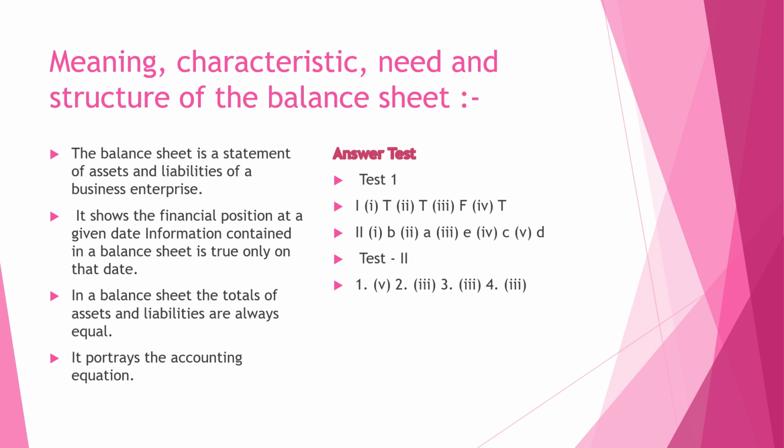In the balance sheet, the totals of assets and liabilities are always equal. It portrays the accounting equation, and in the accounting equation, we all know, assets equal capital plus liabilities.